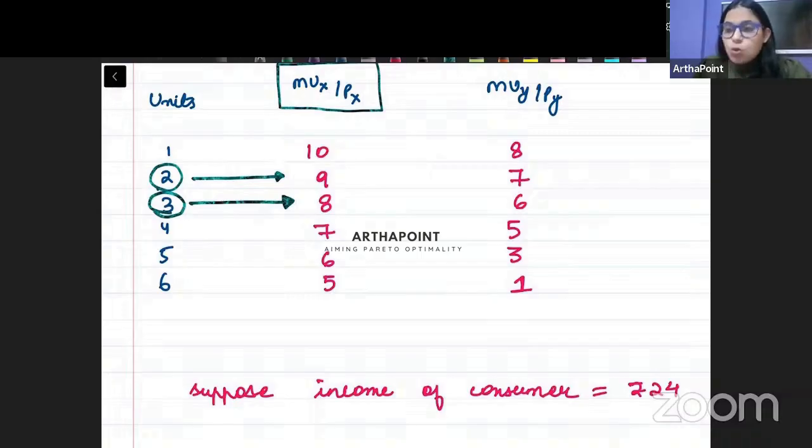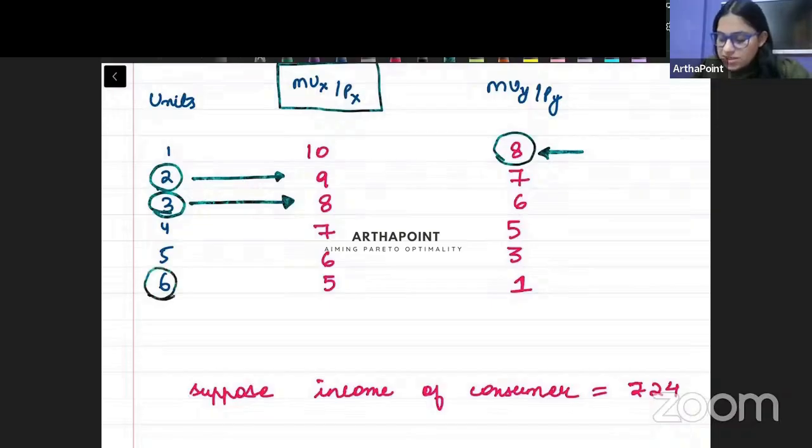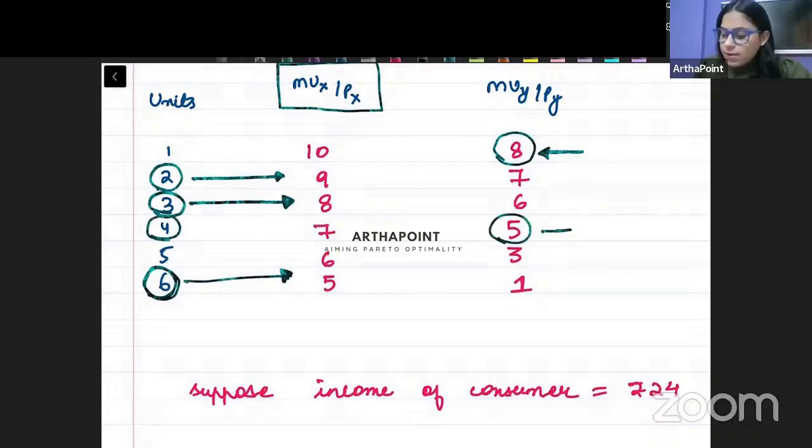And when he buys 1 unit of good Y, his MUY by PY is 8. Right? Similarly, when the consumer buys 6 units of good X, his MUX by PX is 5. And when he buys 4 units of good Y, his MUY by PY is also 5.